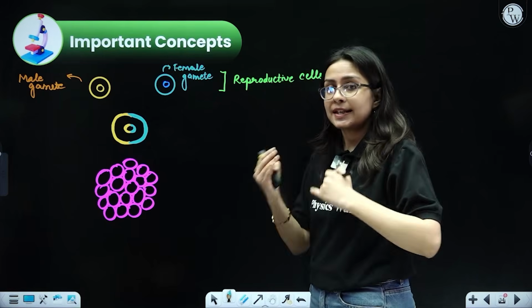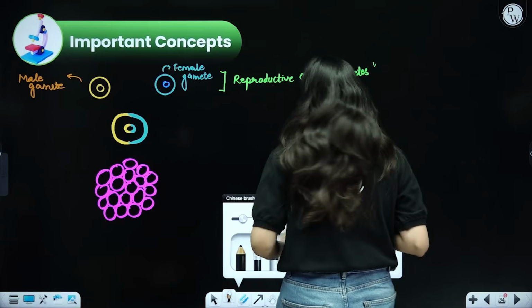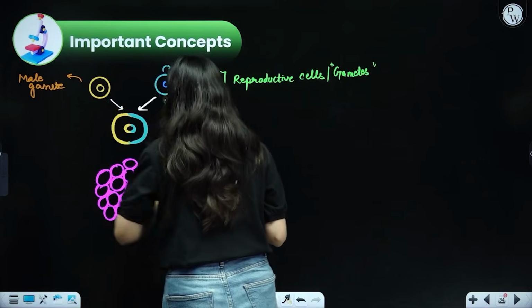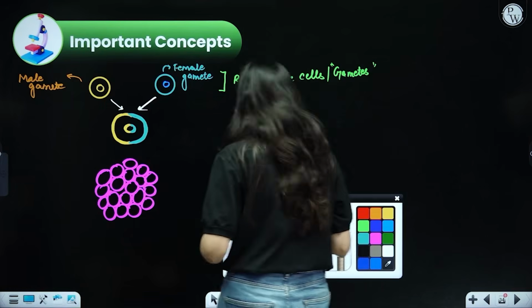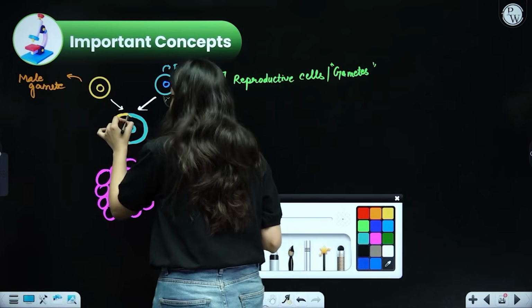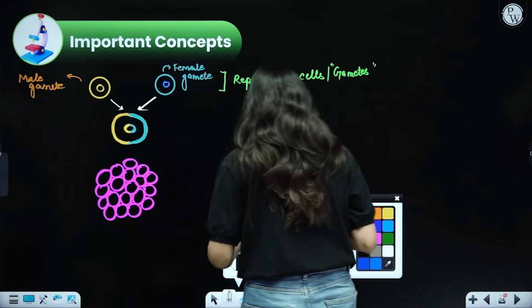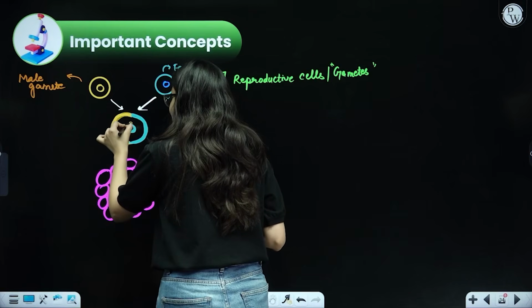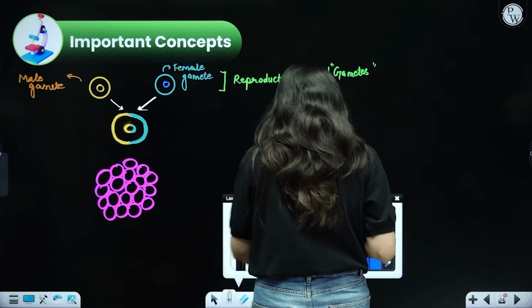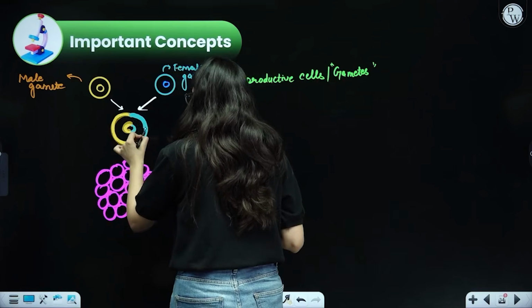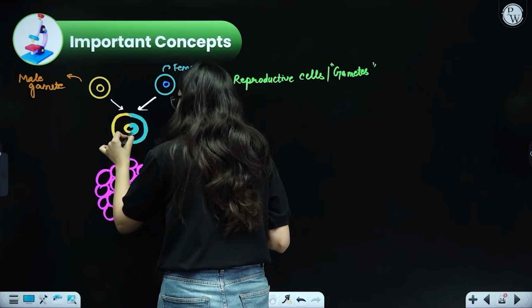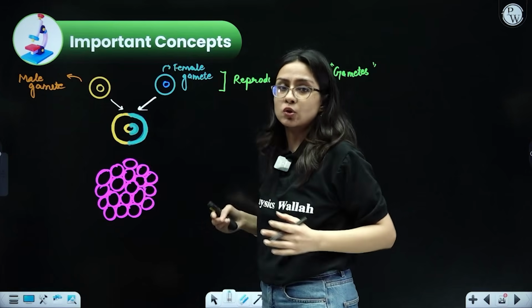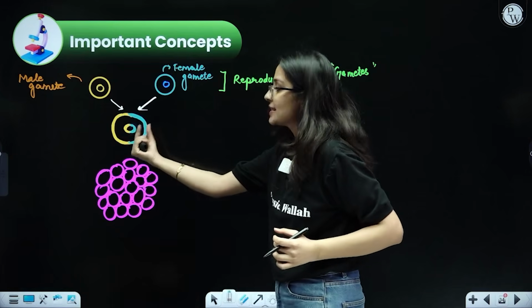Now in the next step, both of them will fuse together. Both of these gametes, male and female gamete, will fuse together. So over here, can you see beta that this part represents your male gamete and the nucleus of the male, and the other part represents your female gamete and the nucleus of the female. So the cytoplasm of both the cells got combined and the nucleus also got combined. So it formed one single cell.